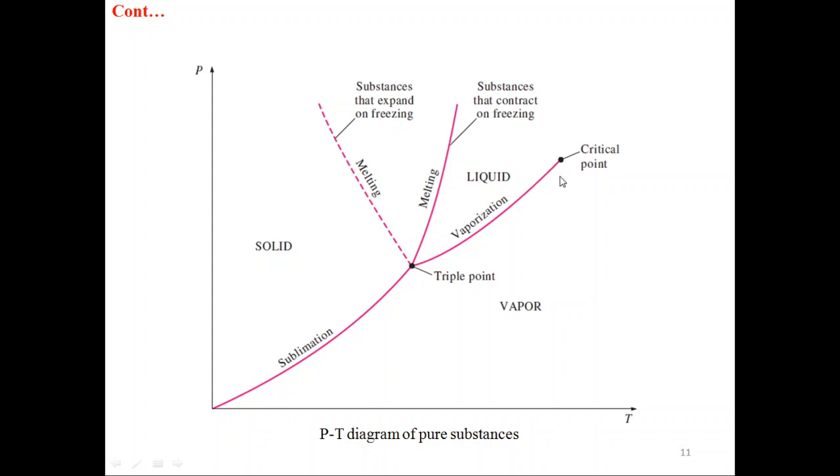And there is a point which is known as the critical point, and there is another point. This point is known as the triple point, where all these three lines meet. So when solid converts into liquid, there is a melting process. When liquid converts into vapor, there is a vaporization process. When solid converts into vapor, we are having a sublimation process.